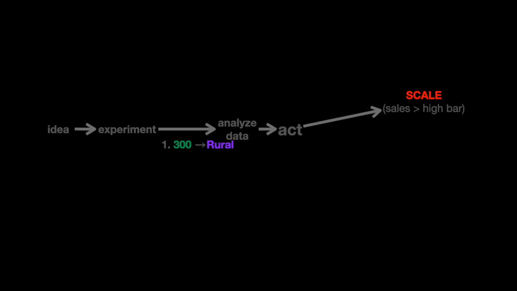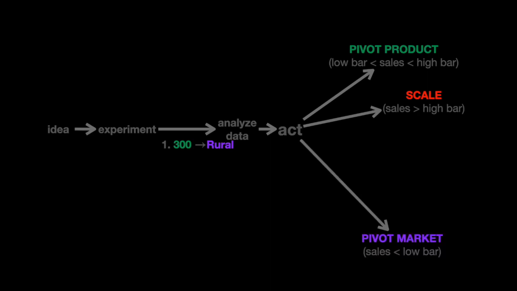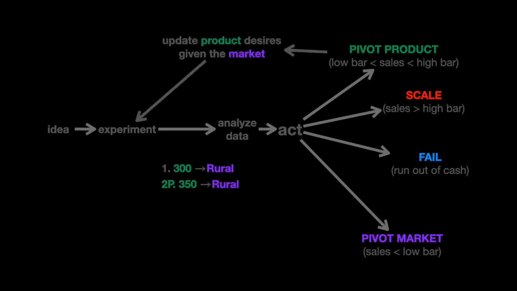If real sales is above the high bar, it scales. If real sales is between the high and low bar, it pivots product. If real sales is lower than the low bar, it pivots market. If it runs out of cash, it fails. When the pivot product action is chosen, it updates products in the same rural market. With 10 EVs with 350 range, they continue with the second experiment.